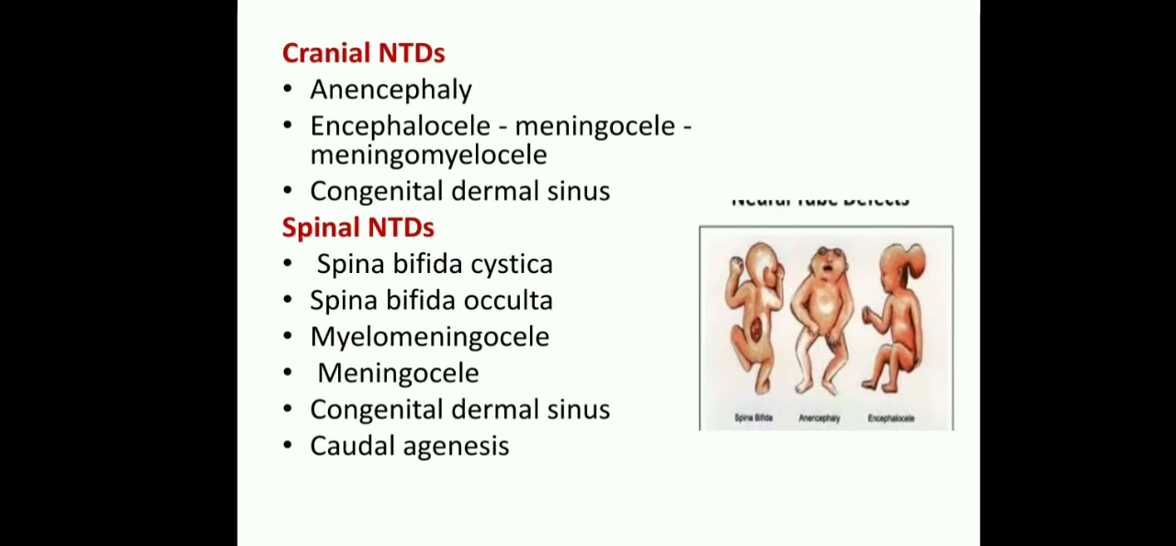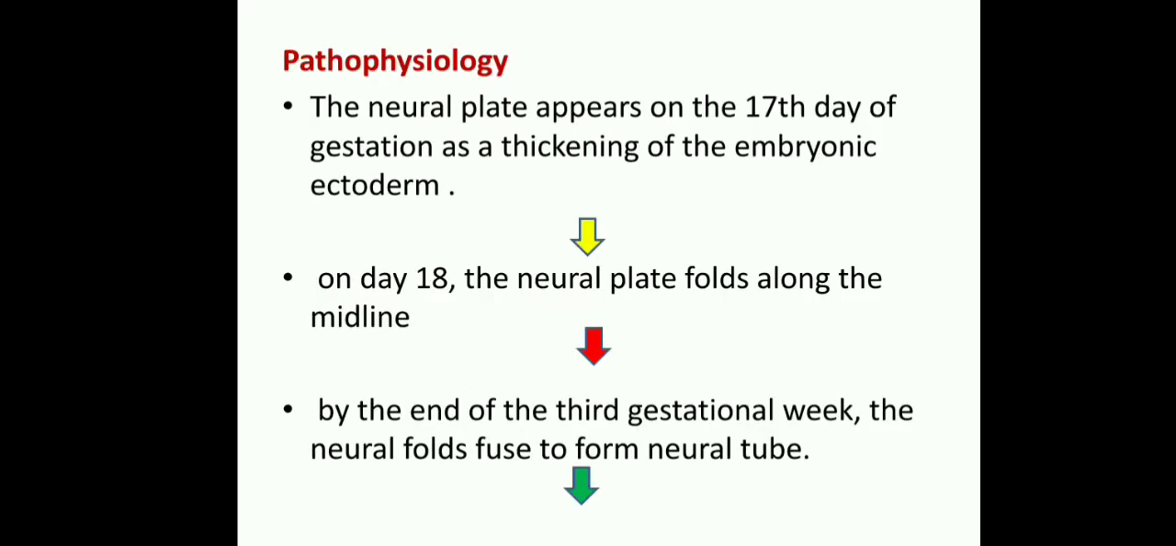What are the conditions that occur under the spinal neural tube defects? First one is spina bifida cystica, spina bifida occulta, meningomyelocele and meningocele, congenital dermal sinus, caudal agenesis. These are the spinal neural tube defects. These two are the most common conditions.